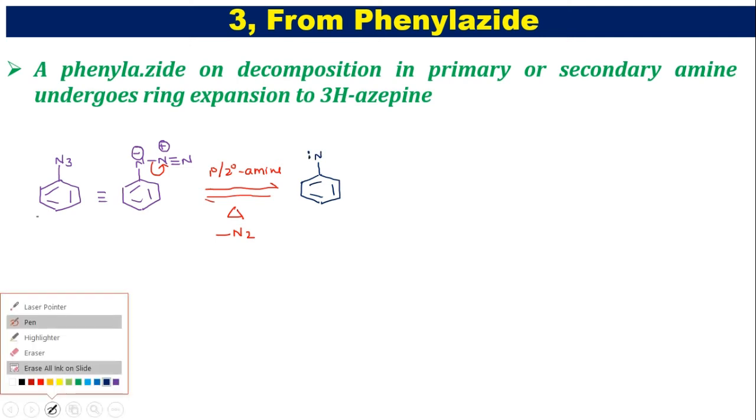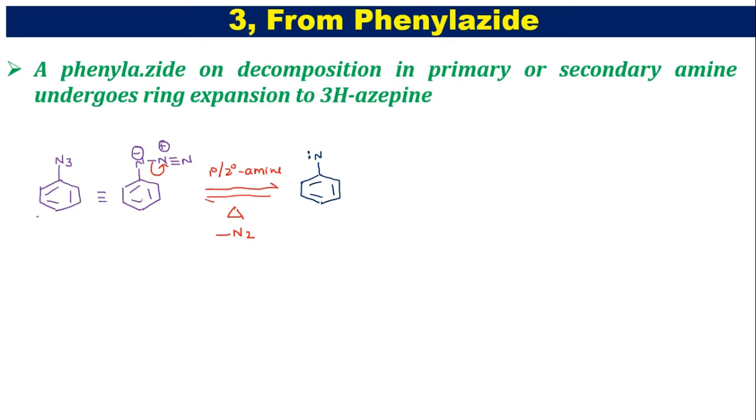This nitrene intermediate undergoes the reaction like this. The lone pair of electrons, or nitrene electrons, shifted here, attacked here. Now the pi bond will shift to carbon and nitrogen. Thereby we are getting a compound, right? Yes, double bond, and we got the double bond N, and this nitrogen is attached to carbon.